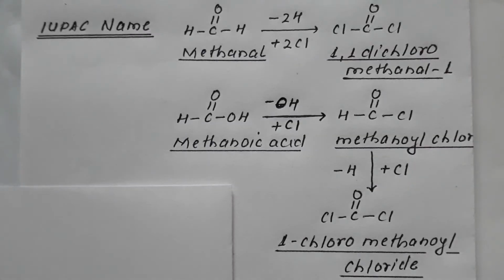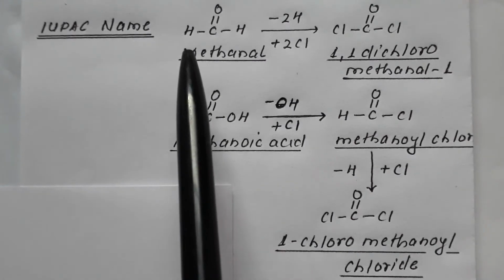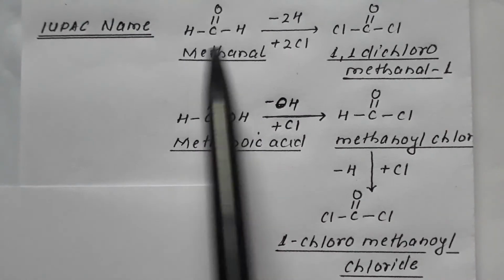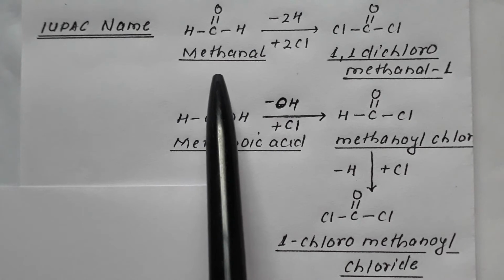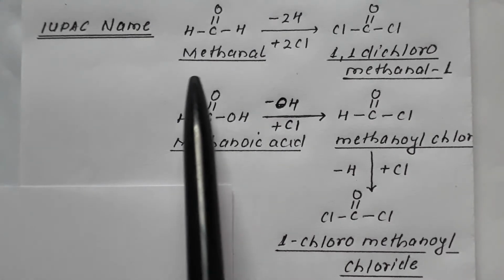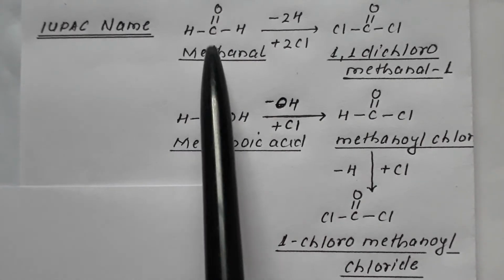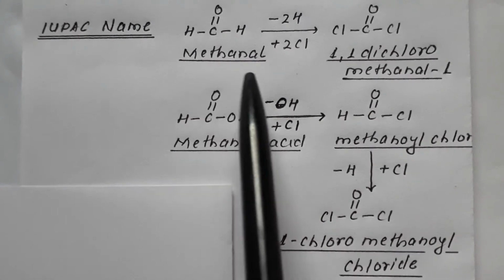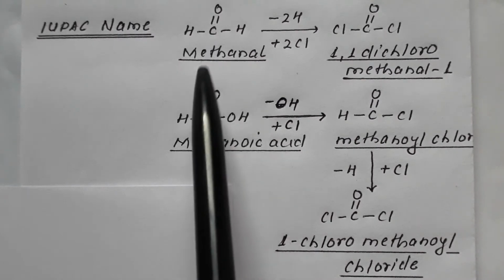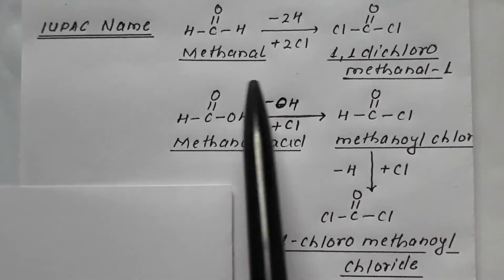Now let's discuss the IUPAC name of this carbonyl chloride. Suppose the principal molecule is HC=OH. One carbon is meth, single bond is an, and there is an aldehyde group, therefore al. This is methanal. HC=OH is methanal. The IUPAC name of this compound is methanal.